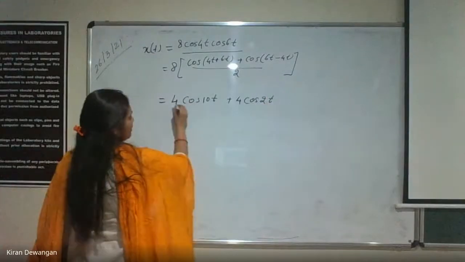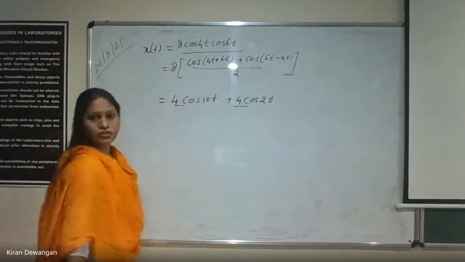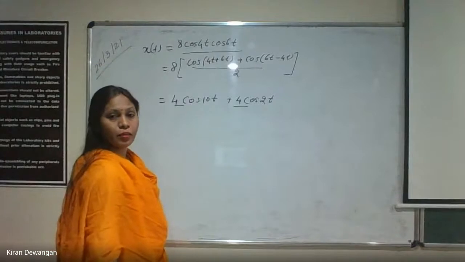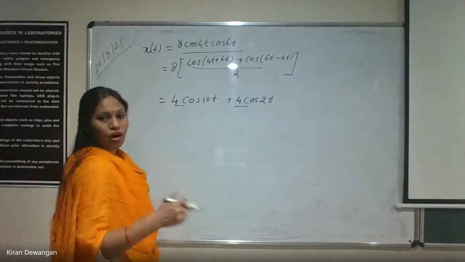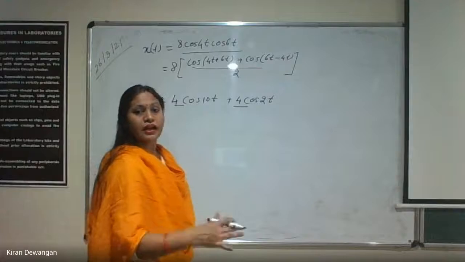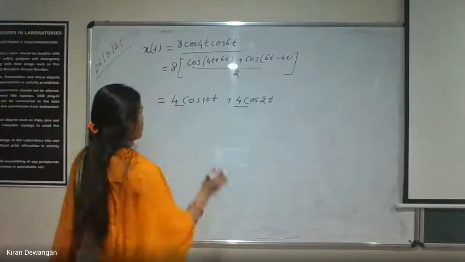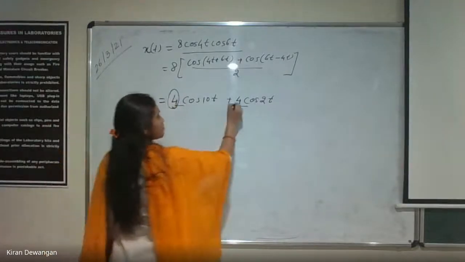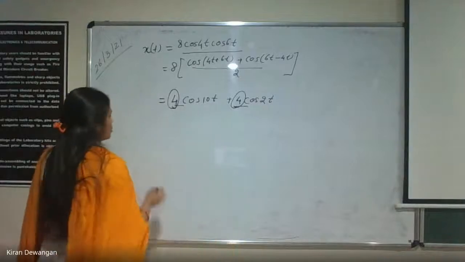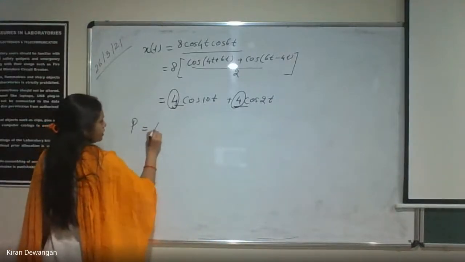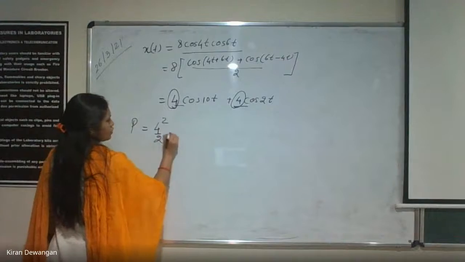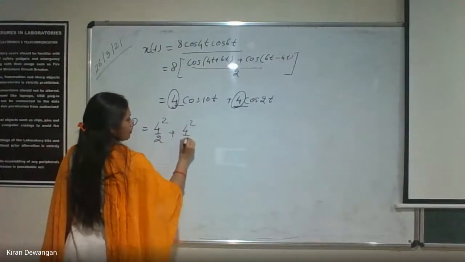Now we can individually calculate the power of these two, as we have already done in our previous class. A cos or sine has power A square by 2. So what is A here? It is just 4. So if we have to calculate power, this is 4 square by 2 plus 4 square by 2.